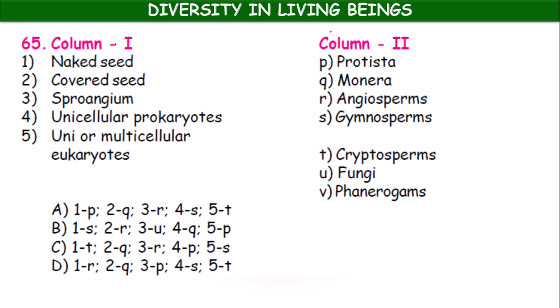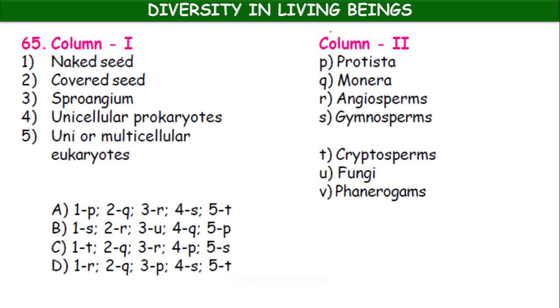Naked seeds in column 1, characteristic feature is given: naked seeds, covered seed, sporangium, unicellular prokaryotes, uni or multicellular eukaryotes. Okay, and in the column 2, examples means the main group is given: Protista, Monera, angiosperms, gymnosperms, cryptosperms, fungi, phanerogams.